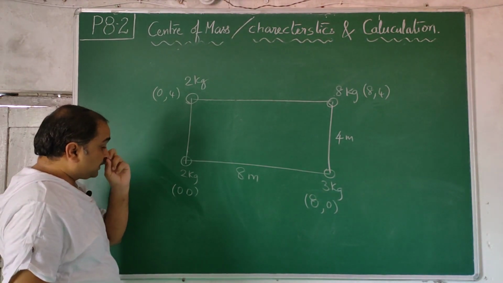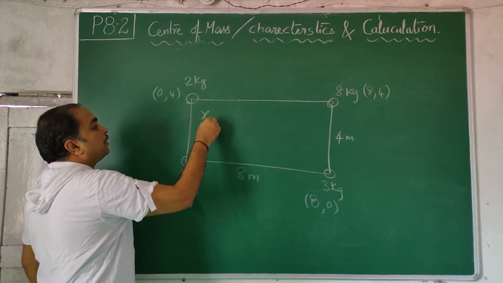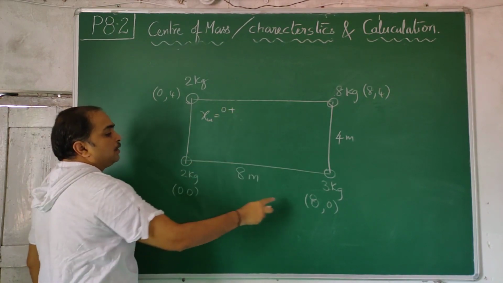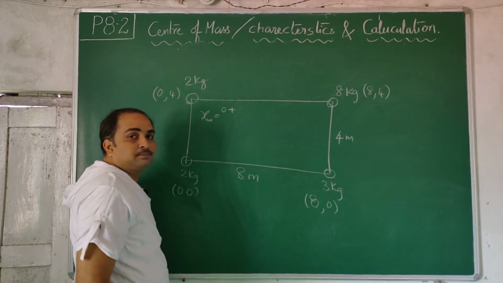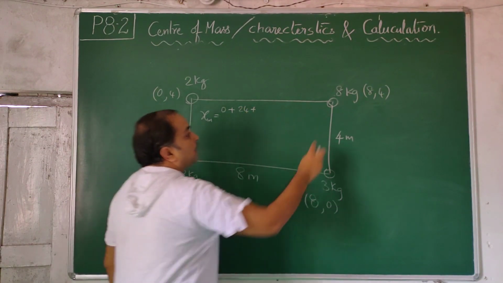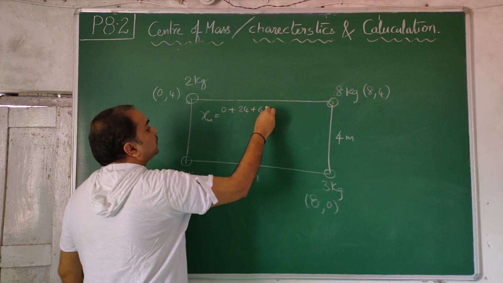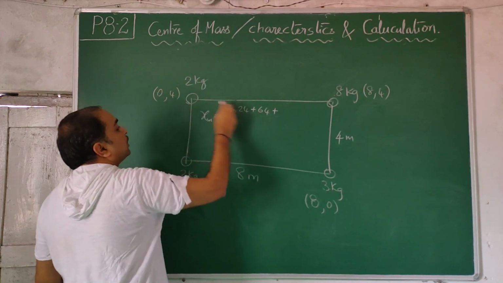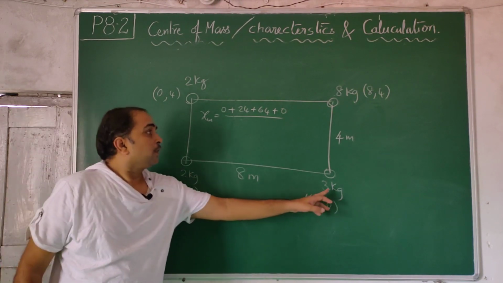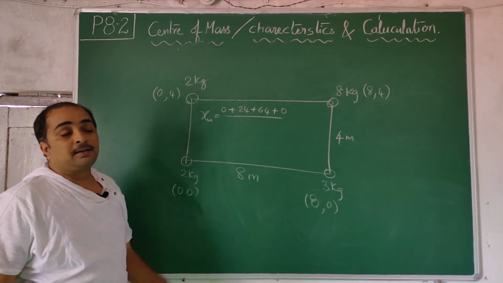Now I am doing XCM and YCM. XCM, M1, X1, this into this, 0. 3 8s are 24, plus 8 8s are 64, plus 2 zeros are 0, by 3 plus 2, 5, 8 plus 2, 10, 15.